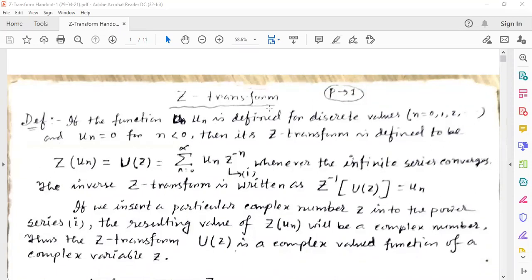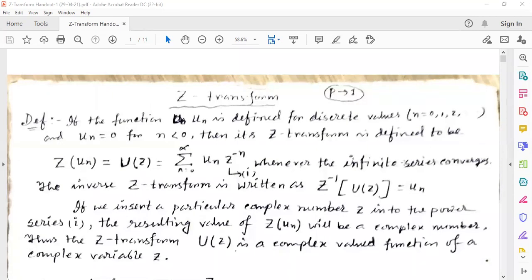Now we are going for the definition of the Z transformation. If the function u_n is defined for discrete n equal to 0, 1, 2, and so on, and u_n equal to 0 for n less than 0, then its Z transformation is defined to be Z of u_n equal to capital U(z), and it is written as summation n equal to 0 to infinity of u_n z to the power minus n, whenever the infinite series converges. The inverse Z transformation is written as Z inverse of U(z) equal to u_n.